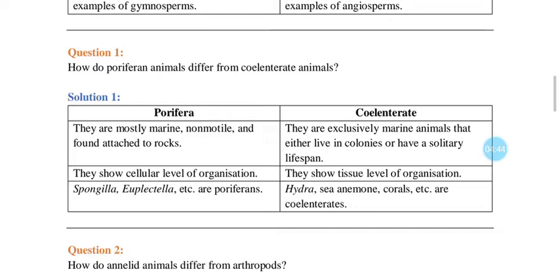In case of porifera, they show cellular level of organization. In case of coelenterates, they show tissue level of organization. Cellular level in porifera and tissue level in coelenterata, this is the advancement. And then we have to write examples. Poriferans: Spongilla, Euplectella, etc. And in case of coelenterates, you can give examples of Hydra, sea anemone, corals, etc. These are the coelenterates. Let's go towards the next question.